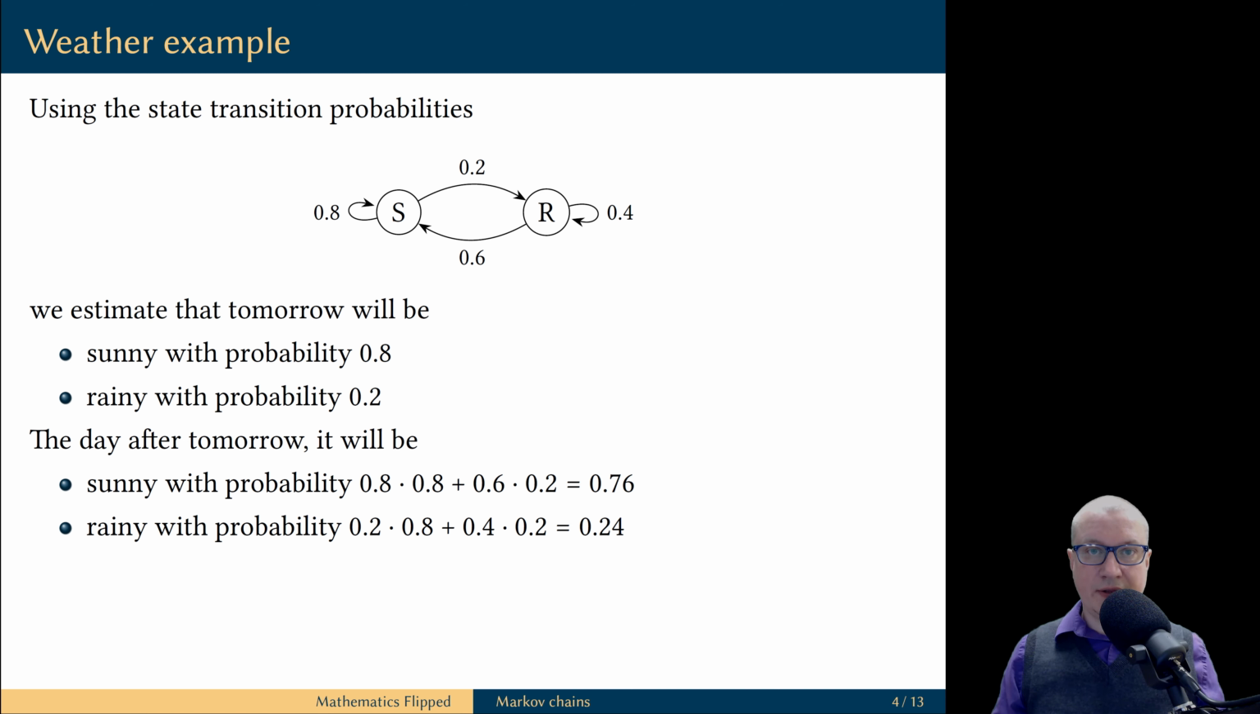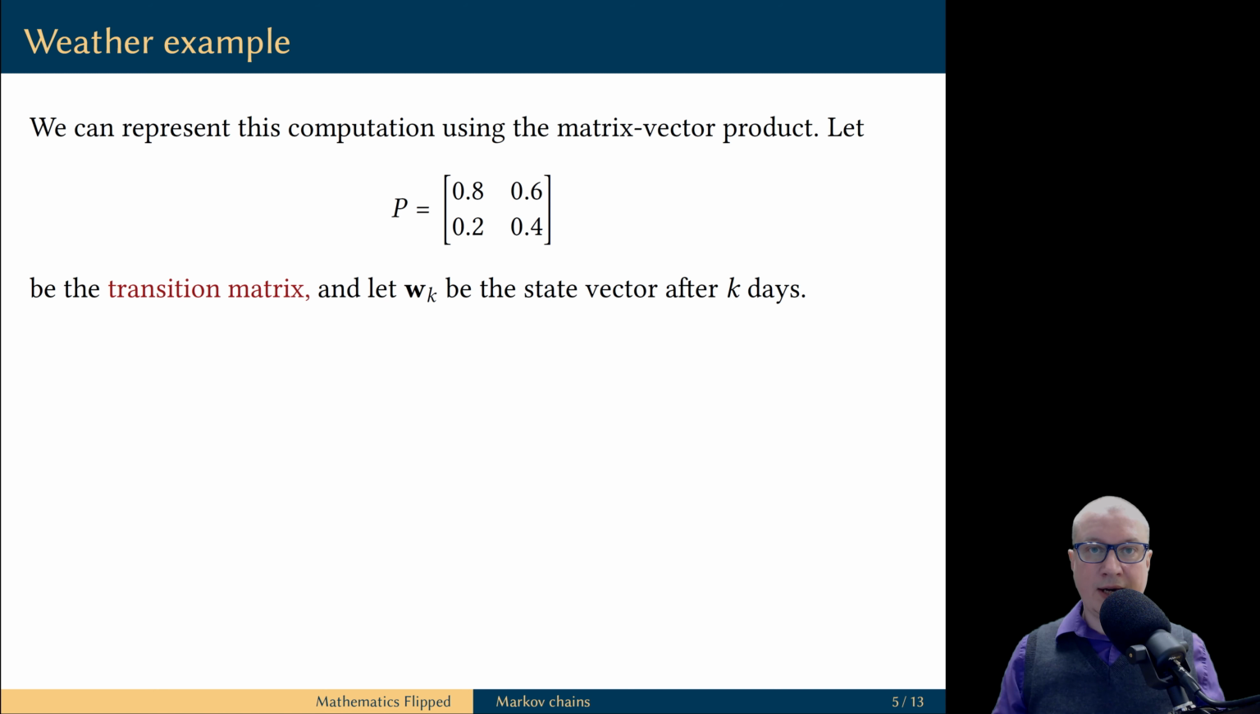If tomorrow is a sunny day, which happens with probability 0.8, then the day after tomorrow is going to be a rainy day with probability 0.2. And if tomorrow is a rainy day, which happens with probability 0.2, then the day after tomorrow is going to be rainy with probability 0.4. So we explicitly computed the state vectors for 1 day after we arrived to the island and 2 days after we arrived to the island. In fact, this computation was linear in nature. Let me explain why it can be represented using the matrix-vector product.